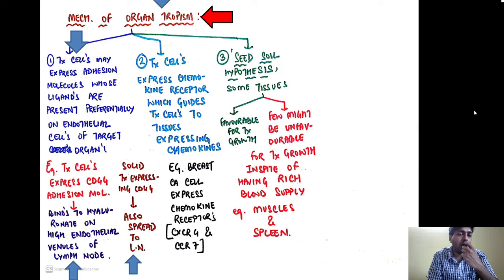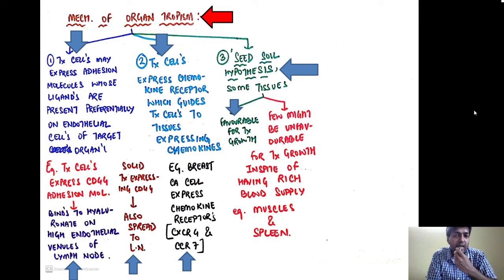Second mechanism of organ tropism is that the tumor cells express chemokine receptors which guide the tumor cells to tissues expressing certain chemokines. Example, the breast cancer expresses the chemokine receptors CXCR4 and CCR7. And thirdly, there is the seed and soil hypothesis. Some tissues are favorable for tumor growth, whereas few might be unfavorable for tumor growth in spite of having a rich blood supply. Example, the muscles and the spleen.